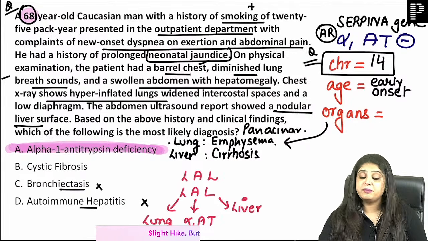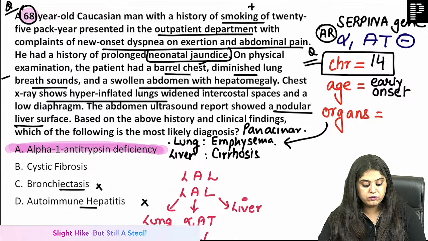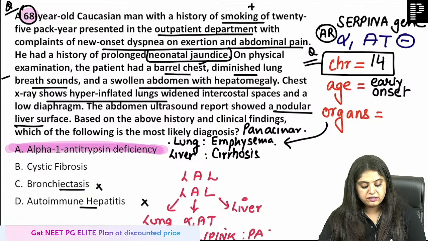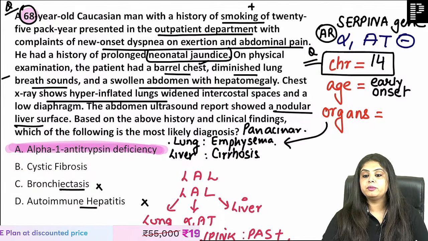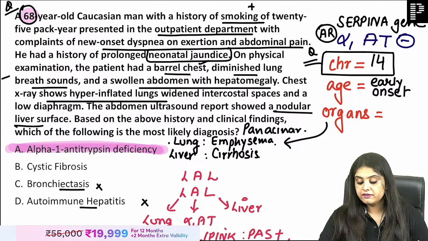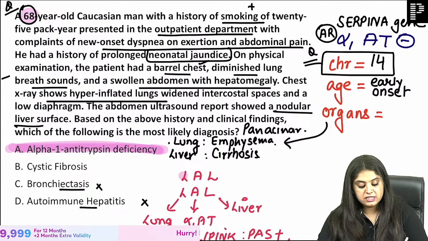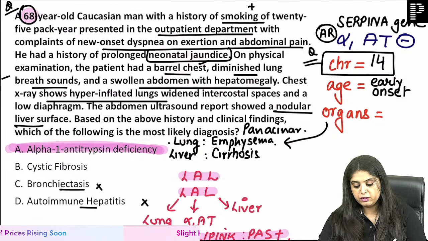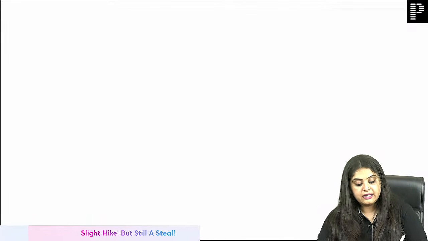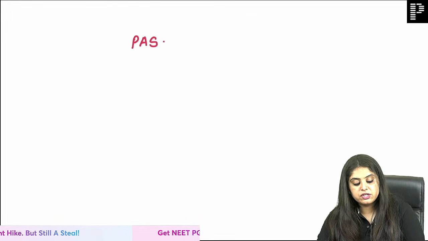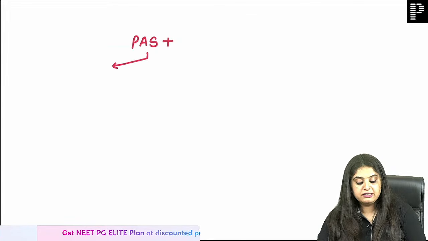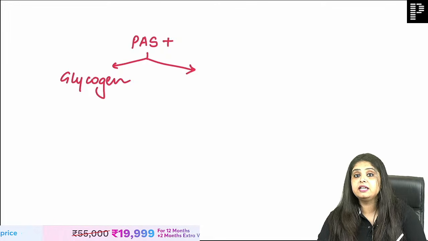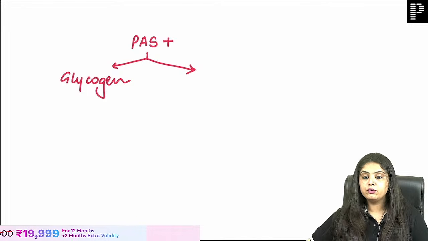And then what is the special stain that you are going to put? Something to do with Lal. I mean, Lal in pathology must be pink only, ma'am. So the special stain for alpha-1 antitrypsin is going to be PAS positivity. Is that okay with everyone? Yes. Moving on, chota bacha Lal, suffering from Lal, stain is also going to be PAS positive, which now gets me to a very important point out here, that what are all the things in pathology which are going to be PAS positive? On one side, I am going to write glycogen, and on the other side, I am going to write everything else that you will tell me which is going to be PAS positive.